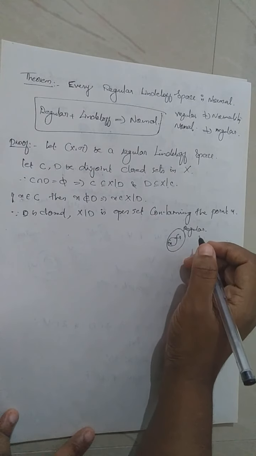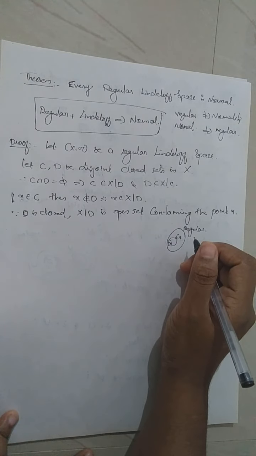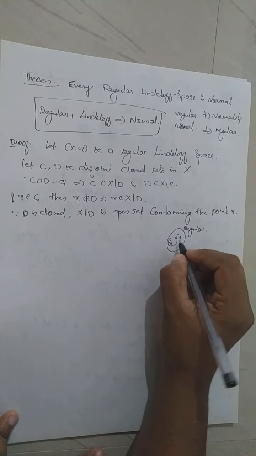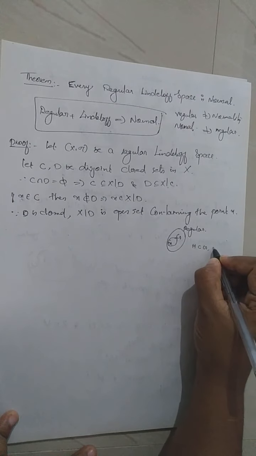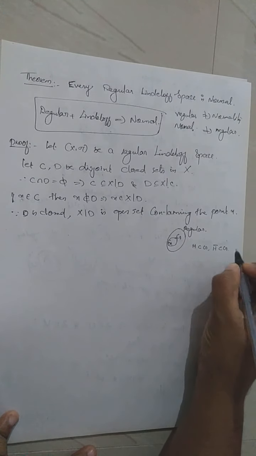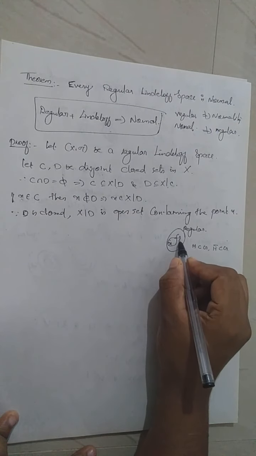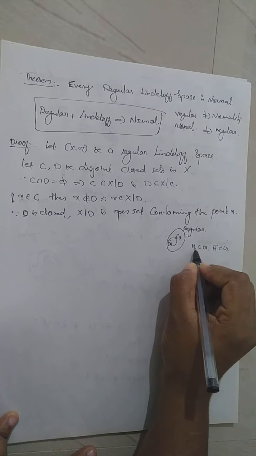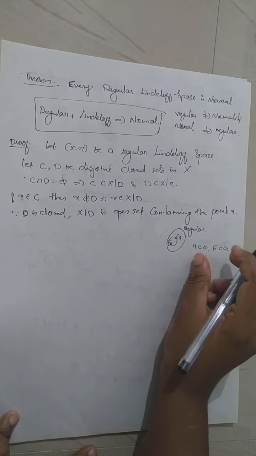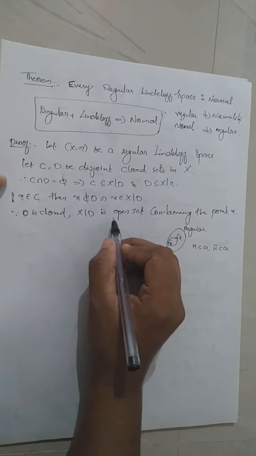Then there will exist an open set H such that H is contained in G, or in particular H closure is contained in G. So we have a result that when a point x and an open set G containing that point exist in a regular space, then in between them there will exist an open set H such that H closure is contained in G.